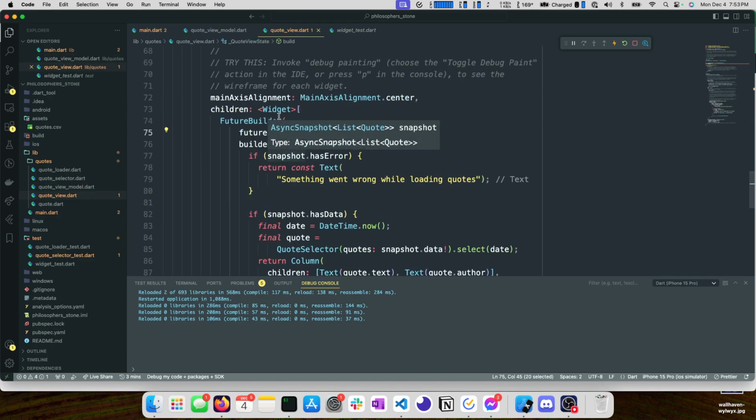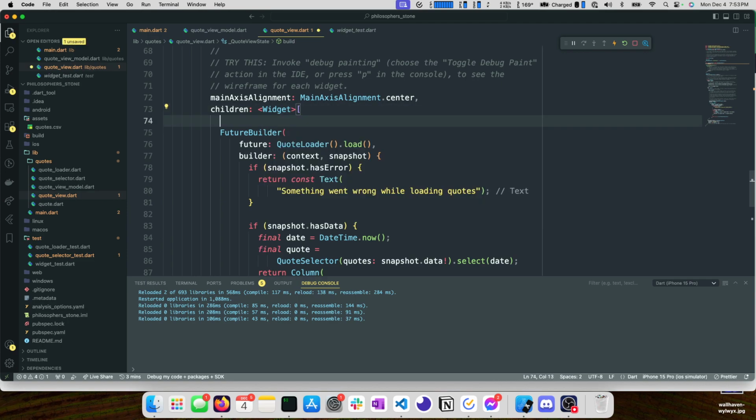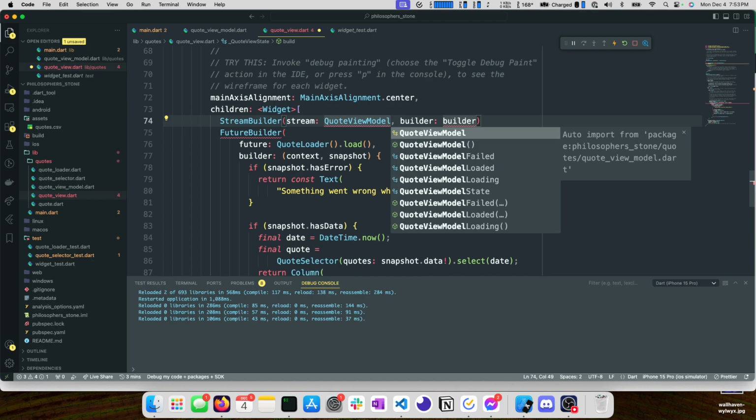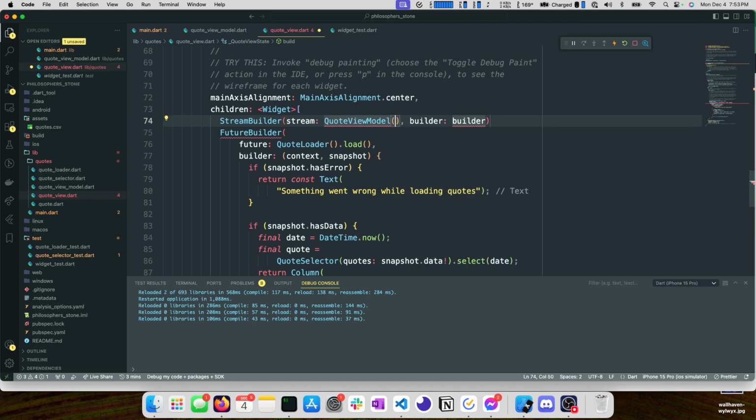Let's clean this up now. So we have a future builder. I'm going to leave this in place as we migrate. We're going to use a stream builder, and our stream is quote view model dot state, right? Here's the caveat. We're creating a new instance of quote view model as we go, so that's not going to work.